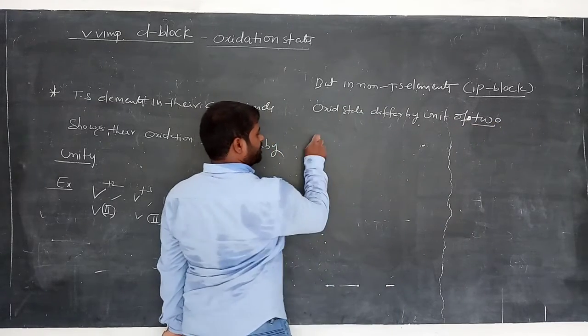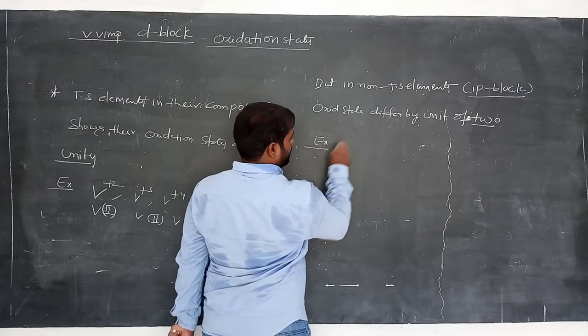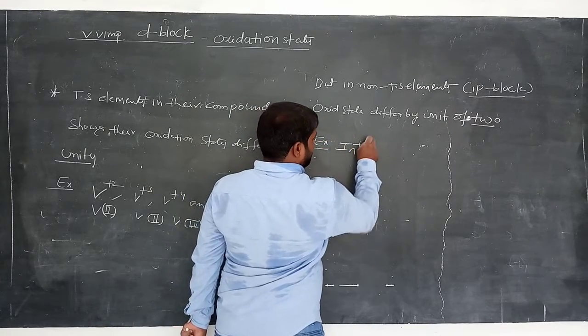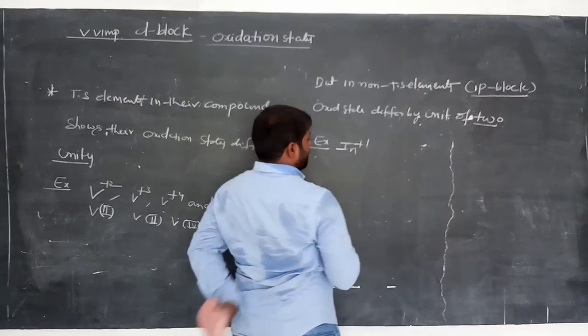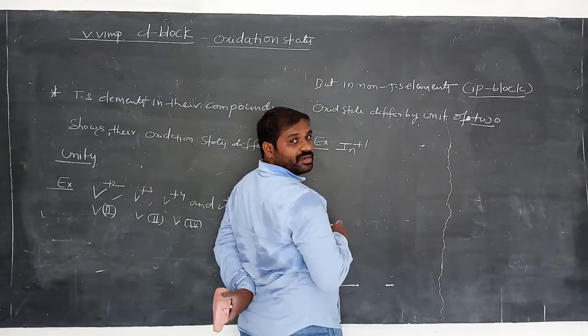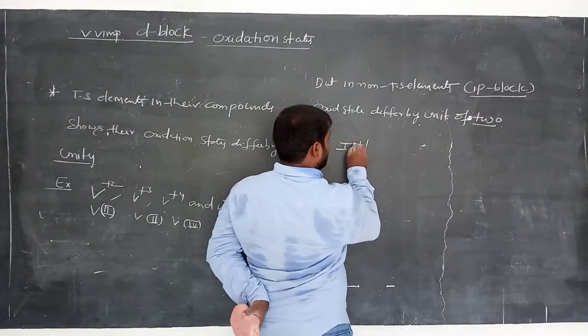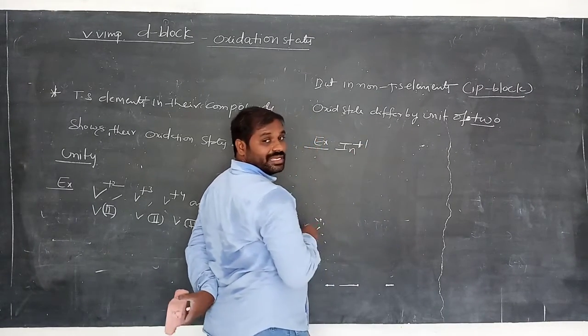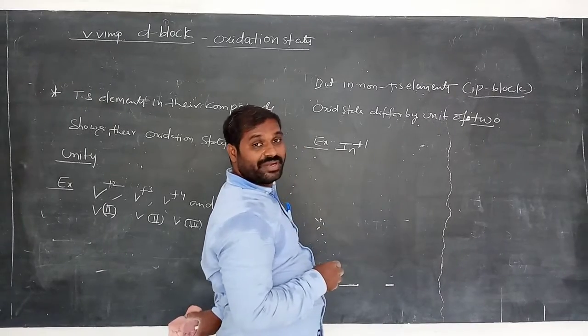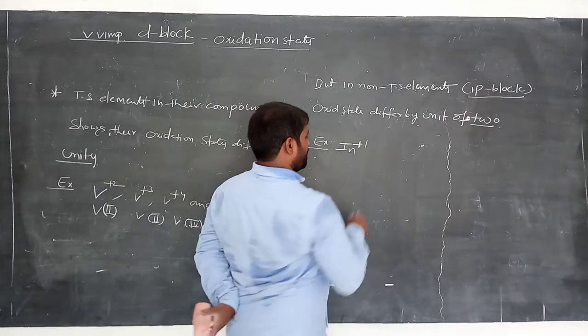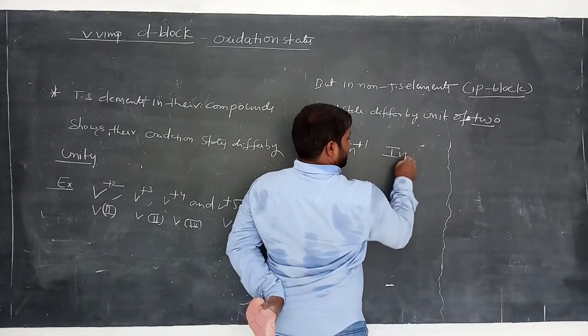Let's see the examples. Indium plus 1 and indium plus 3. Boron, aluminum, gallium, indium are 13th group elements. Indium can show plus 1 and plus 3.